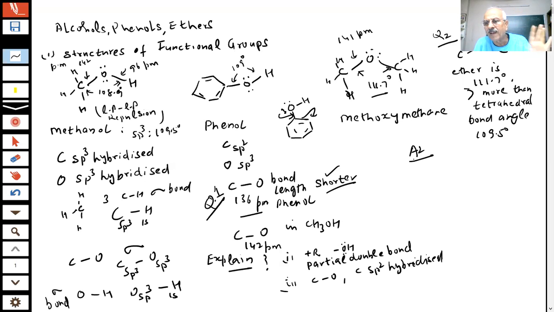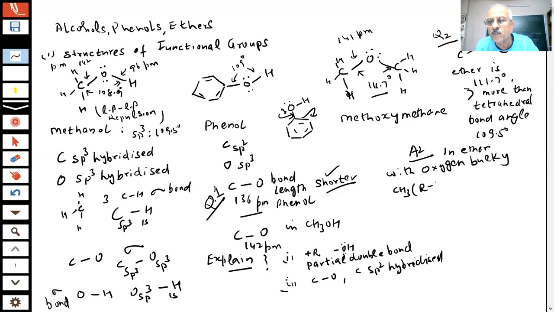We are making comparisons in the structures. You see that in this, the CH3 groups are bulky, students. What are these bulky groups? In ether, what is happening? With the carbon, you see, with the oxygen, students, what you see? Bulky alkyl groups, CH3 or R groups.